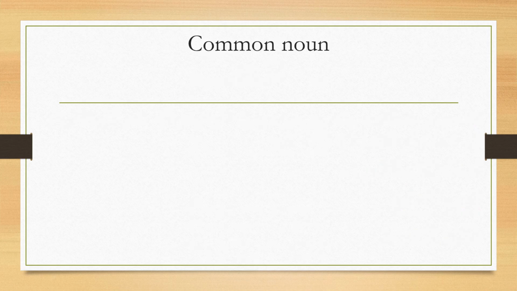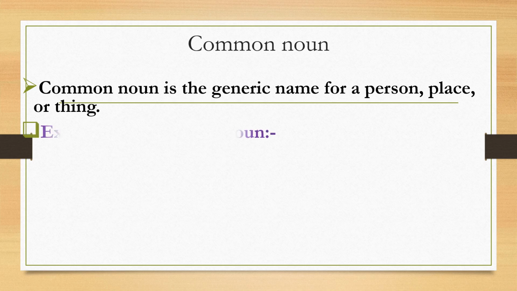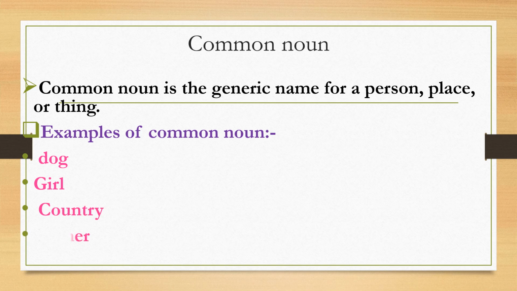First, we're going to learn about common noun. What is common noun? Common noun is the generic name for a person, place, or thing. Examples of common noun: dog, girl, country, father, and student. Common noun should be capitalized only in the beginning of a sentence. If it's in the middle or the end, it shouldn't be capitalized.